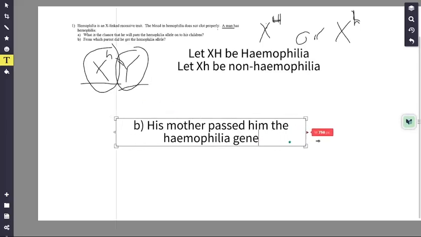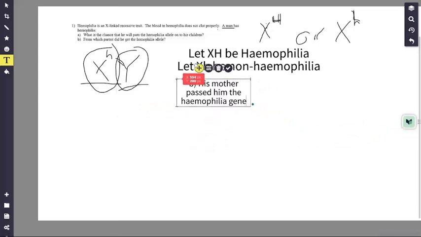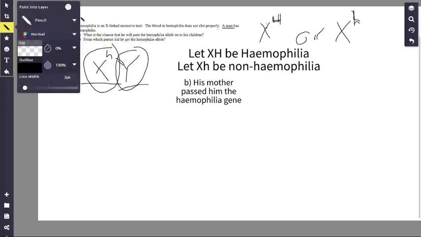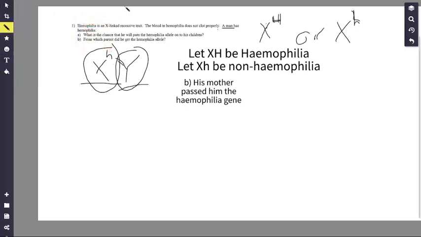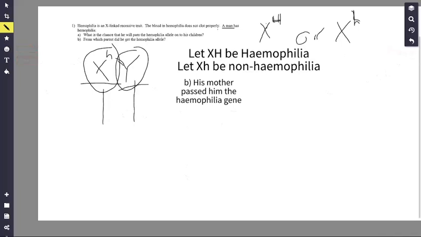Now let's look at question A. What are the chances that he will pass this hemophilia allele to his children? So I do this a little funnily, but let's see. X^h Y. Now let's do a theoretical cross. If we only look at him, if it's a male, he's always going to pass the Y gene to a son.